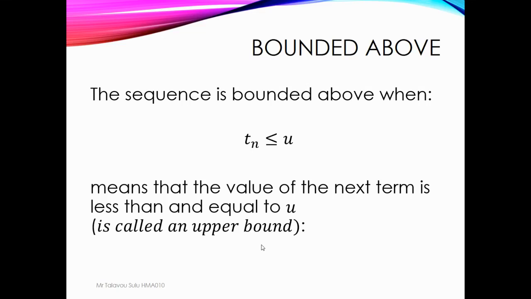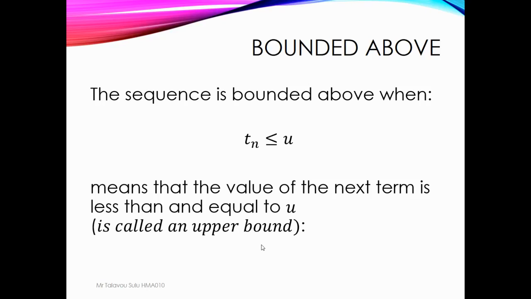That's the limit. So in other words, there is a value above which this sequence cannot go. So if u is 2, whatever value of n you substitute, the term of this sequence cannot be 2.1 or 2.2.